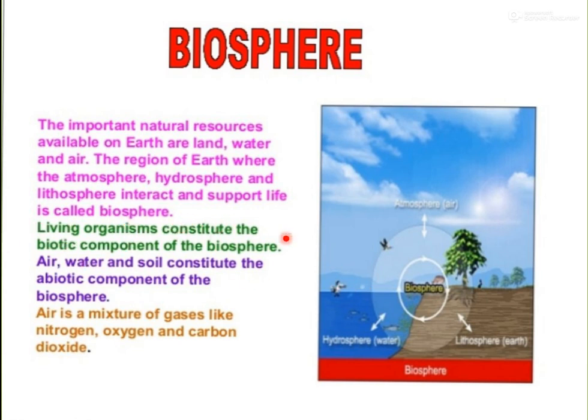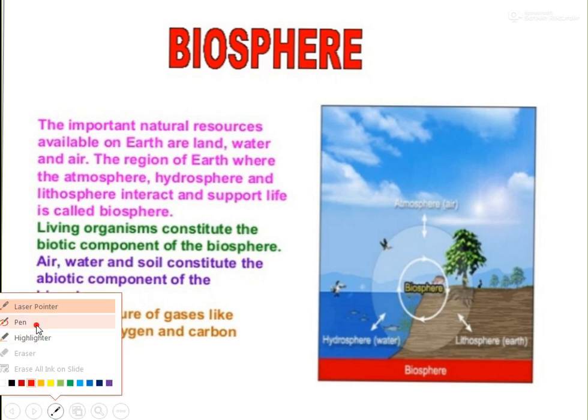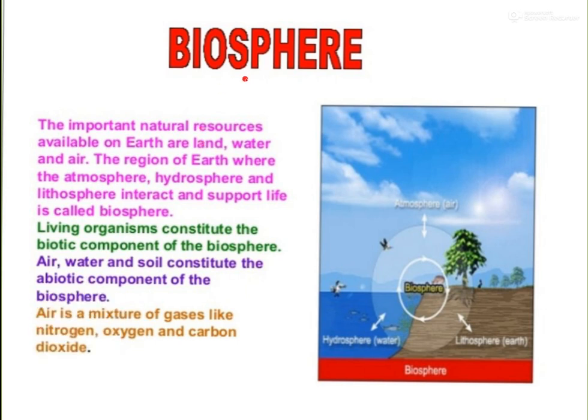Living organisms constitute the biotic component of the biosphere. That means a biosphere basically contains two components. One is known as living and the other is known as non-living. Living components are also known as biotic components.